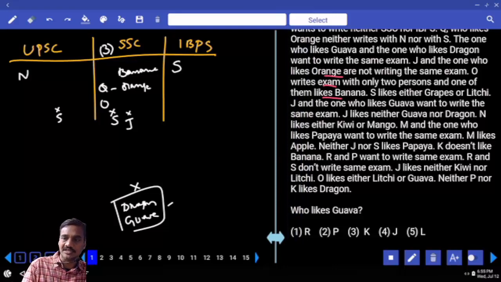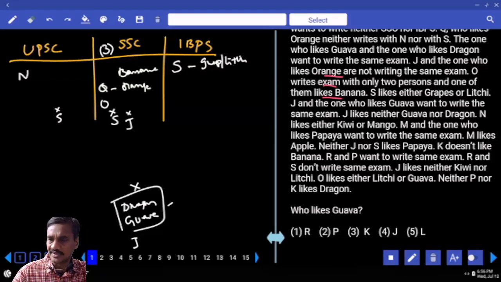S likes either grapes or lychee. Either grapes or lychee. And next one, J and the one who likes guava are writing the same. That means J, guava and dragon fruit must be in the same exam, isn't it? J, guava and dragon fruit. Then J likes neither guava nor dragon fruit.